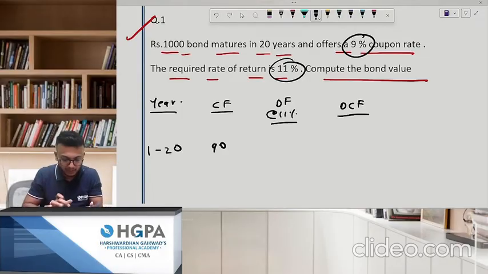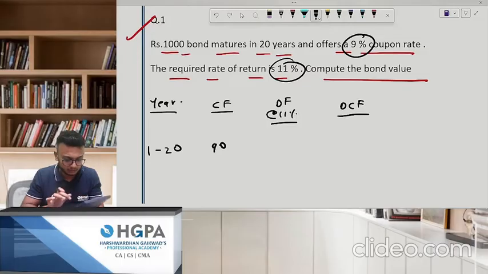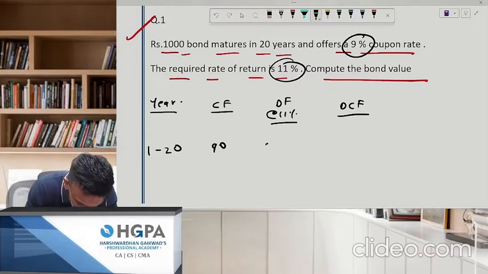So 1 divided by 1.11. Just put in M plus. 1, 2, 3, 4, 5, 6, 7, 8, 9, 10, 11, 12, 13, 14, 15, 16, 17, 18, 19 and 20. You get something called as what? 7.963.